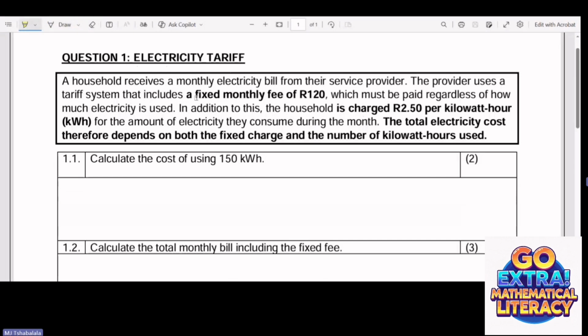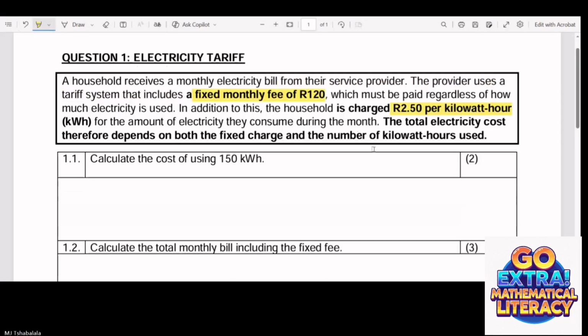This is a fixed monthly fee, and then they're also going to be charged for each and every unit they use. They're going to be charged 250 per kilowatt hour that they will be using in that month.